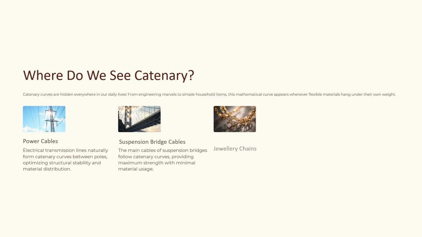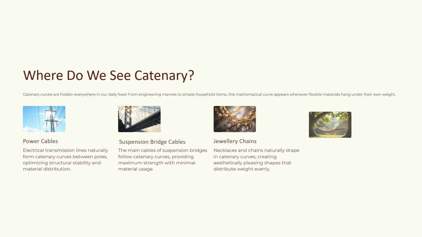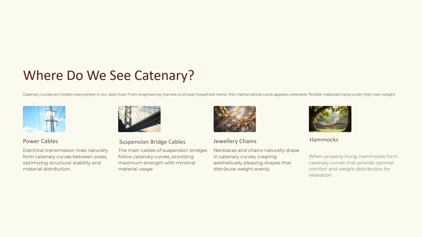And we can see catenary even in jewelry chains. Necklaces and chains naturally drape in catenary curves, creating aesthetically pleasing shapes that distribute weight evenly. And then we can see catenary in hammocks also. See, we can see easily from the figure itself that it forms a catenary. When properly hung, hammocks form catenary curves that provide optimal comfort and weight distribution for relaxation.